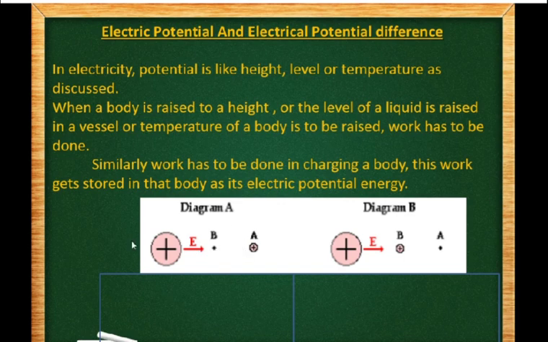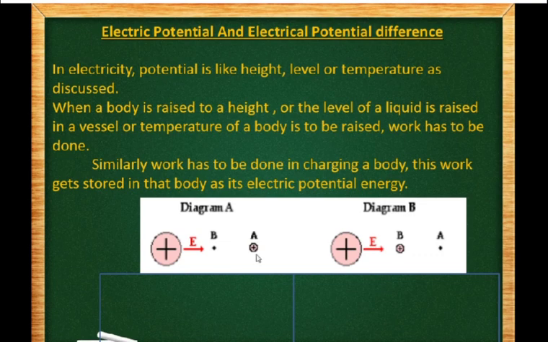Now, if we want to take the charge from point A to B, we have to apply some force against the repulsive force, right? And we have to displace it. When we are exerting a force and displacing, then force into displacement means we are doing work on the charge.